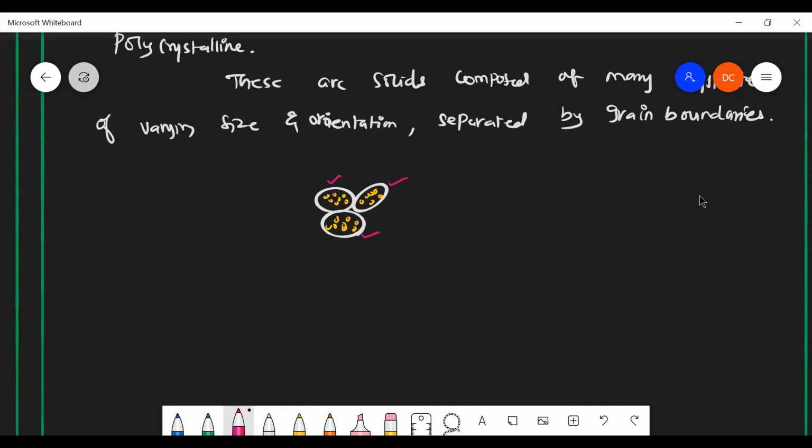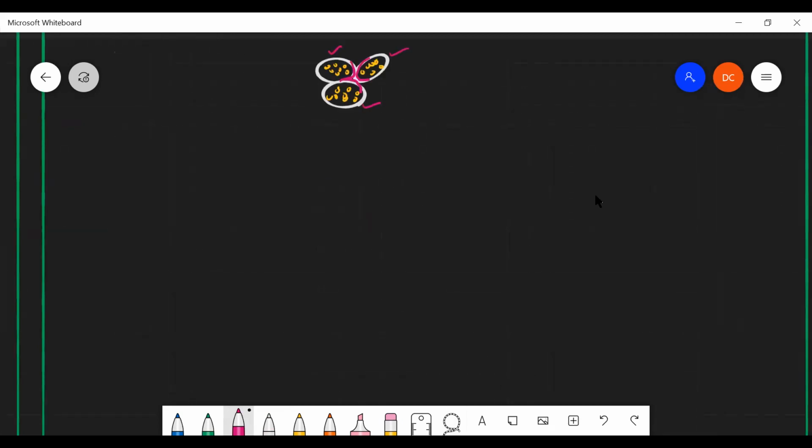It is not existing in the form of pure crystalline. It is existing in between crystalline as well as amorphous. And each of them is separated by a boundary. That boundary is called grain boundaries. Generally, all common metals are polycrystalline.